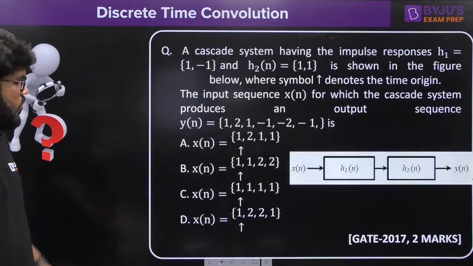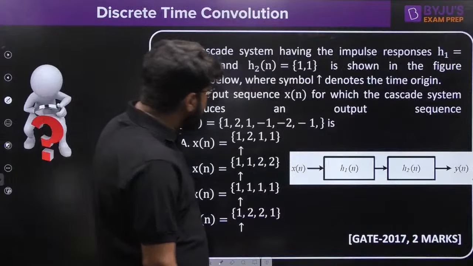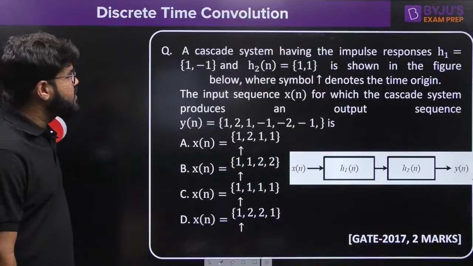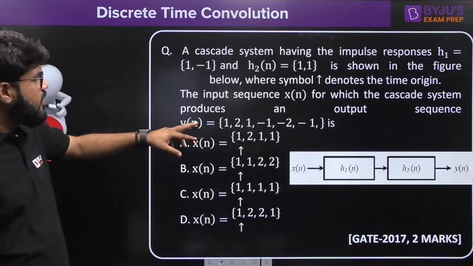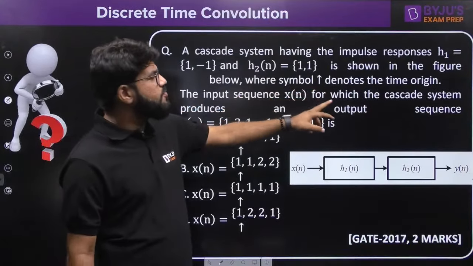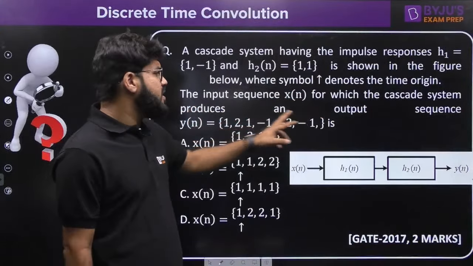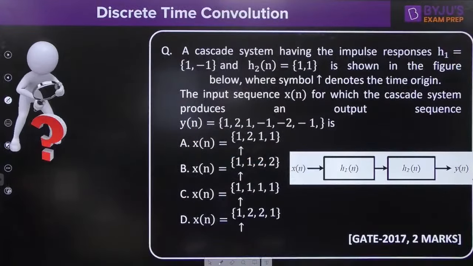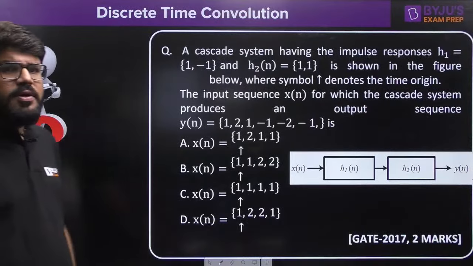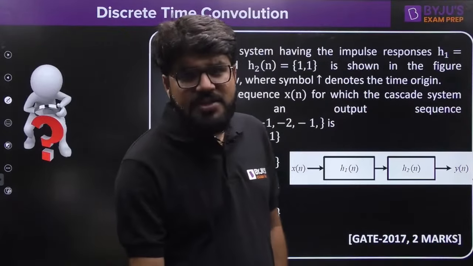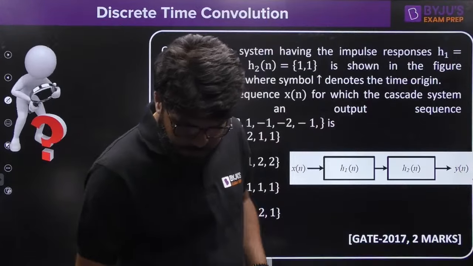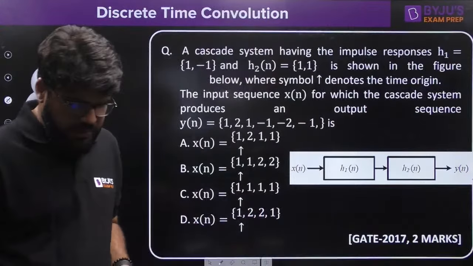Okay. This is a little bit related question. A cascaded system having the impulse responses h1 and h2 is shown in the figure. What is the input sequence for which the cascaded system produces the output sequence y[n] given to you? Again the output is given to you. You can use the sum by column method to figure out this answer.